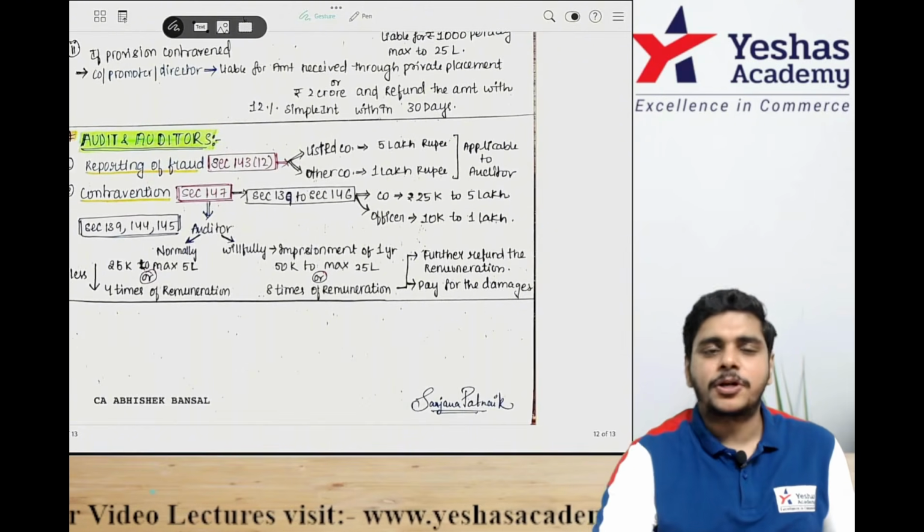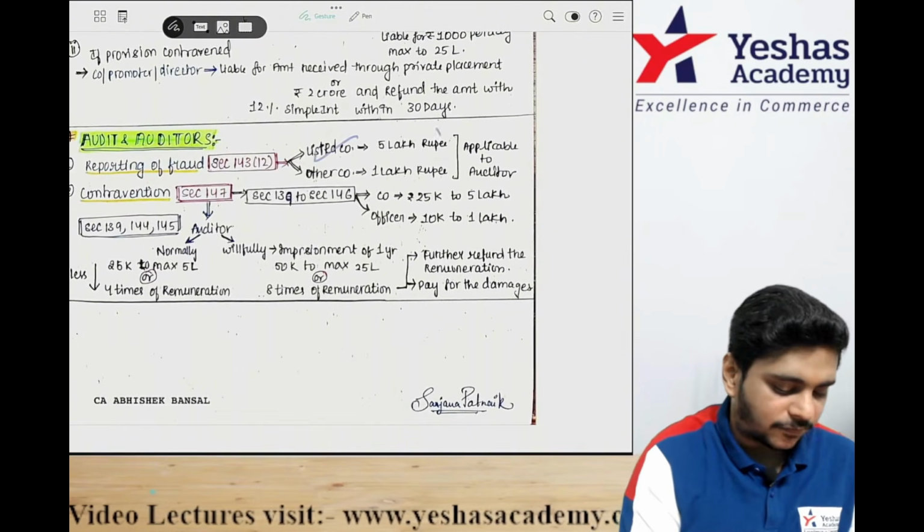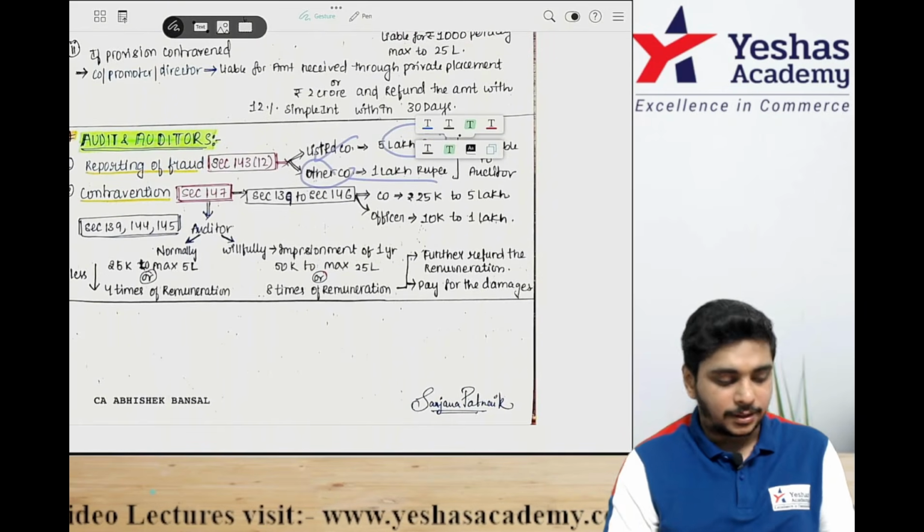In case of fraud, if you have not reported the fraud to the CG: for a listed company, if you are the auditor, a 5 lakh penalty. In other companies, it is a 1 lakh penalty.